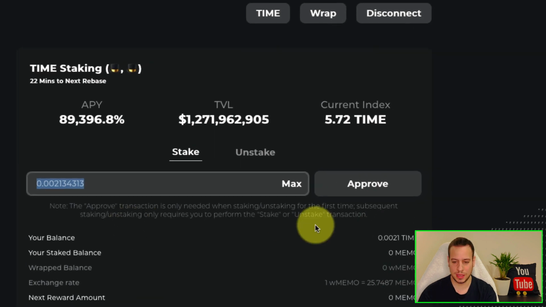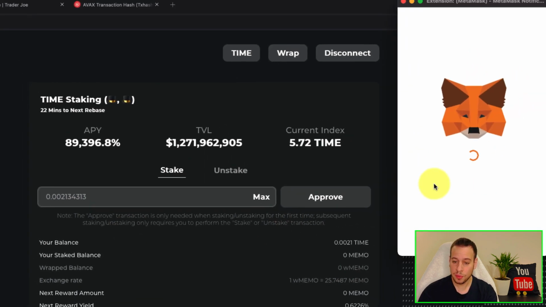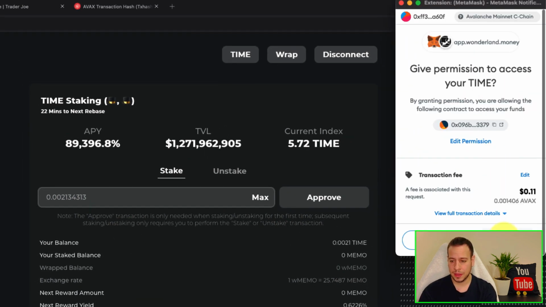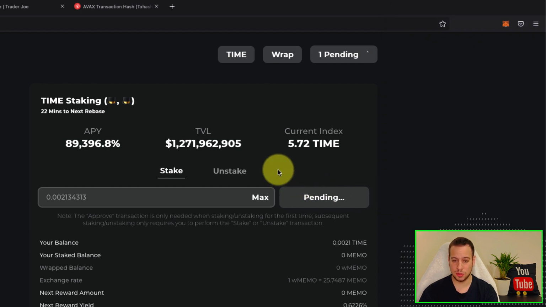This is the time token that I just purchased. First, we will approve the transaction on the smart contract, so we'll be able to spend it. So the staking contract will be able to spend my time tokens. And once the approve is done, then we can stake it.